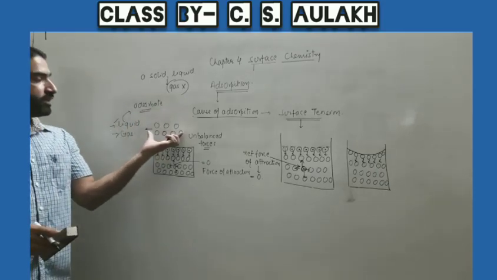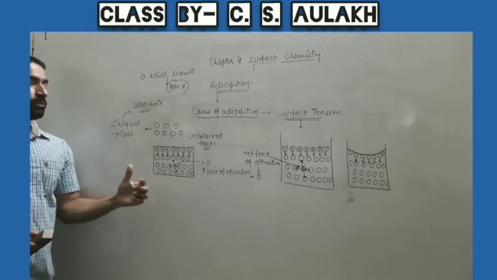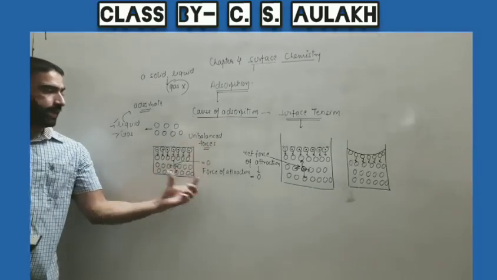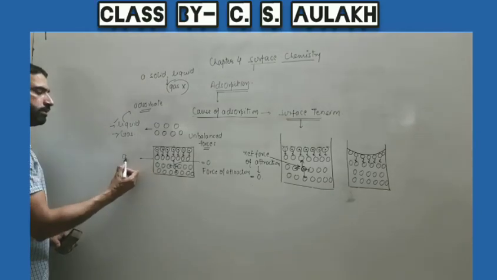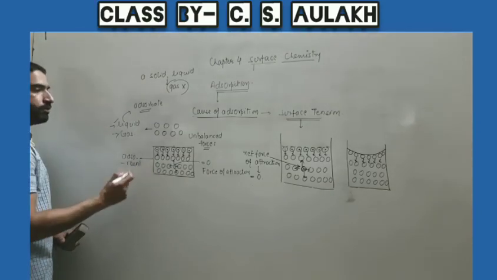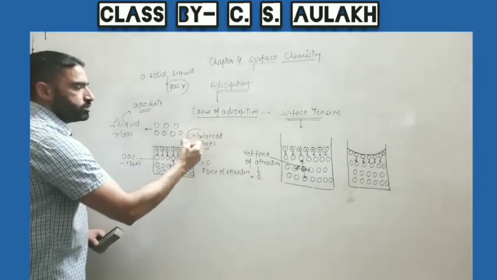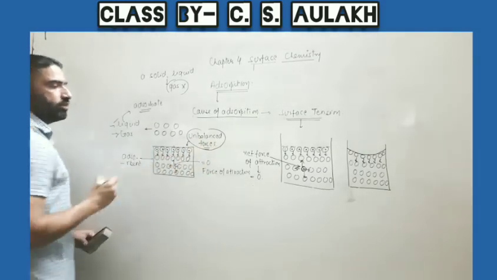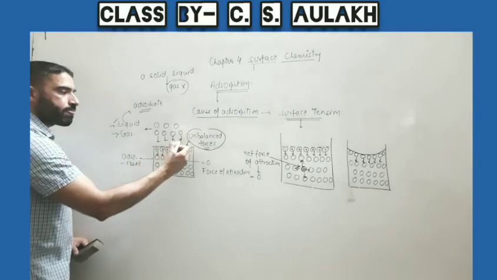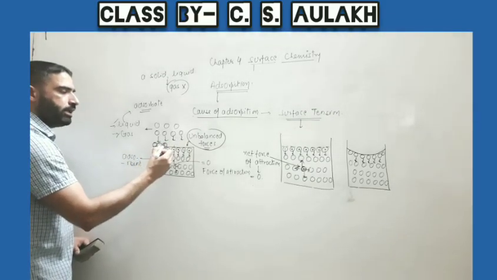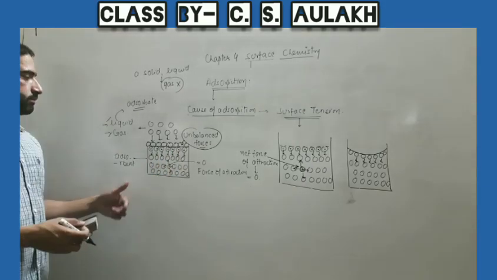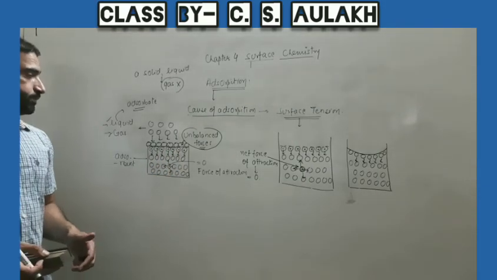When the molecules of the liquid or gas acting as adsorbate come in contact with the solid acting as adsorbent, these unbalanced forces which are present over its surface attract these molecules and retain these molecules over their surface. This is how the adsorption occurs.